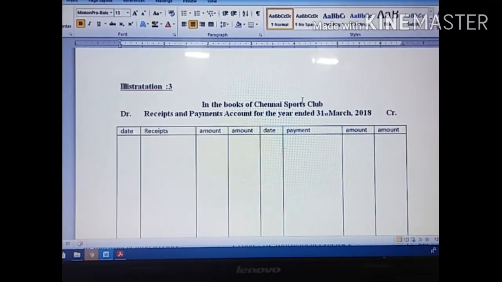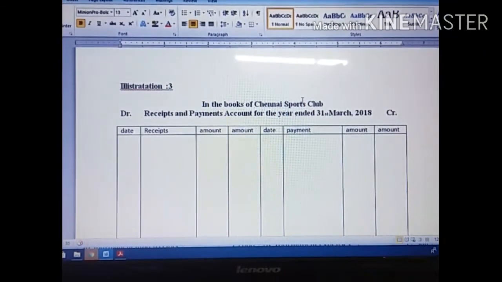One is the inner column, another one is the outer column. If you have any adjustment, we have to use the inner column; otherwise we have to post this amount on the outer column. On the credit side also, you must show the date in the date column. Then in the particulars column you write the payment, and you write the amount in the amount column. Likewise, you have to open the format in your ledger note.